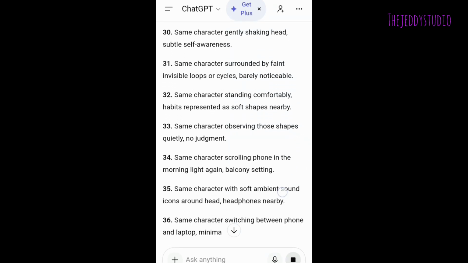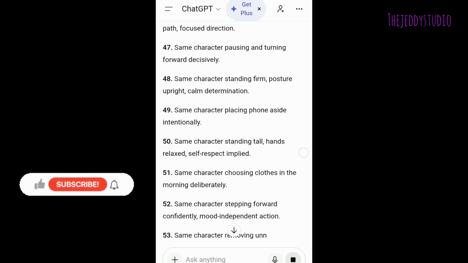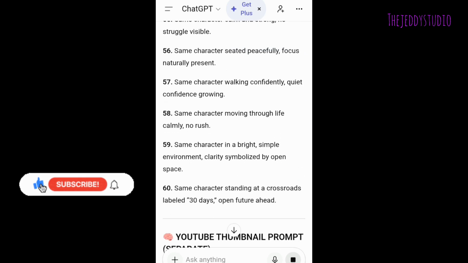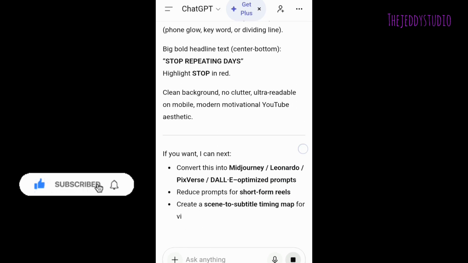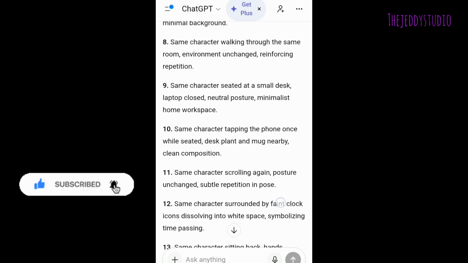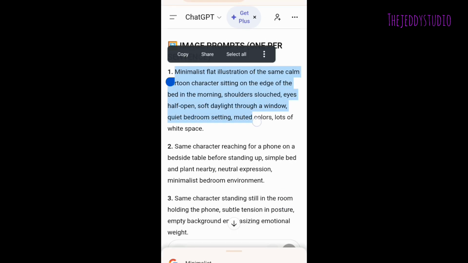There are very many. You can see all these scenes, so you can create a long video, as long as you want. But for this video, I'm just going to use at least 6 prompts. 6 of them are enough. Now copy the first image prompt.